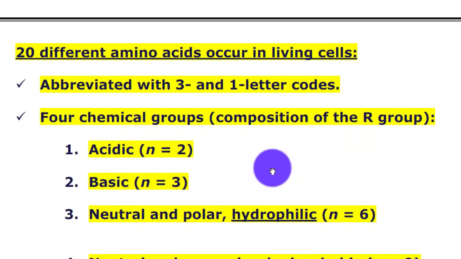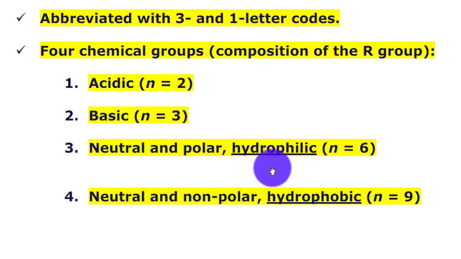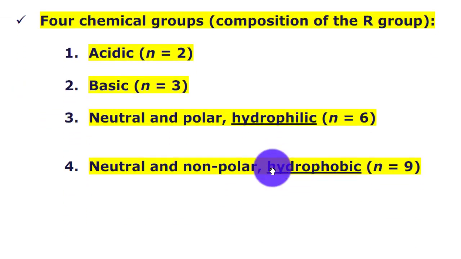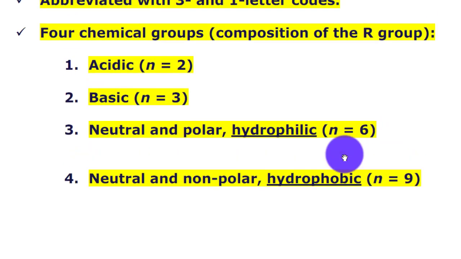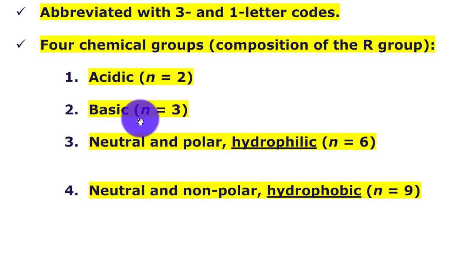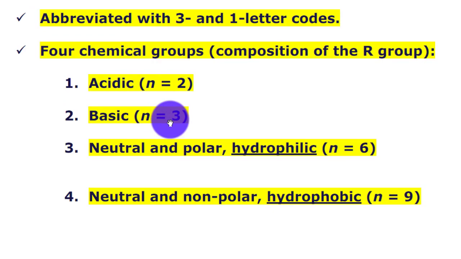20 different amino acids occur in living cells, abbreviated with 3 or 1 letter codes. 4 chemical group composition of the R group: acidic N2, basic N3, neutral and polar hydrophilic N is 6, neutral and non-polar N is 9.